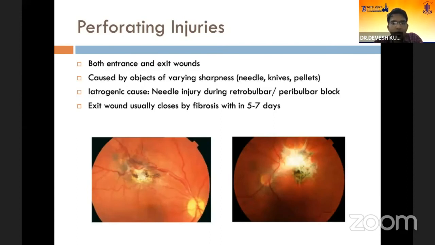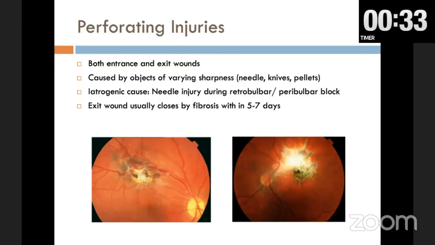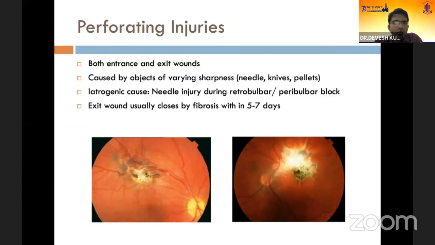While we are giving a retrobulbar or a peribulbar block with a longer needle and not taking proper precautions, we may perforate the globe at the posterior pole. The exit wound, however, in such injuries usually closes on its own within 5 to 7 days, but it is associated with an inherent high risk of proliferative vitreoretinopathy and retinal detachment.